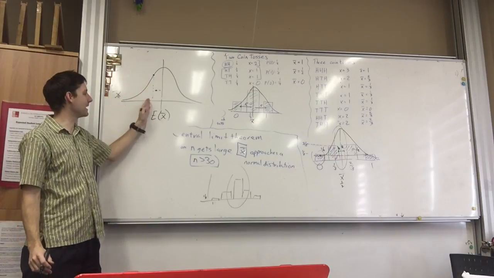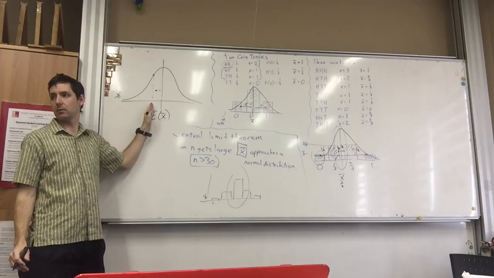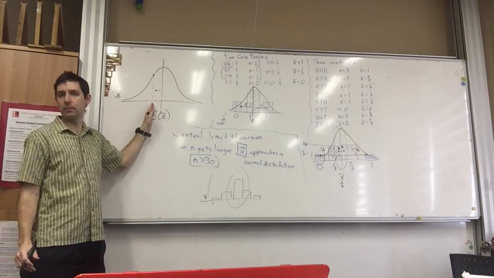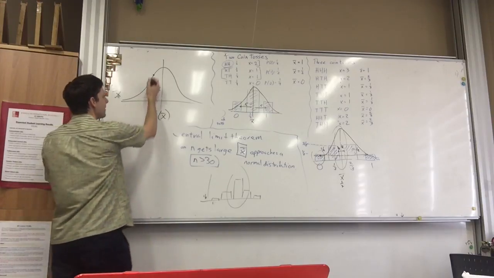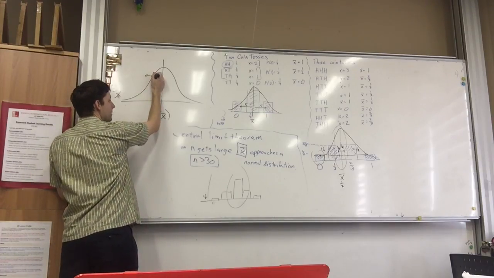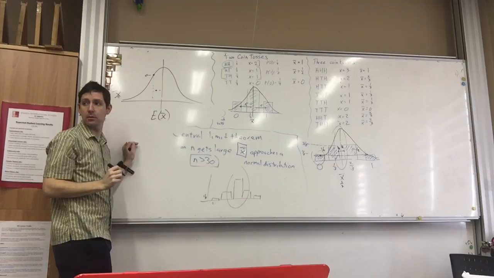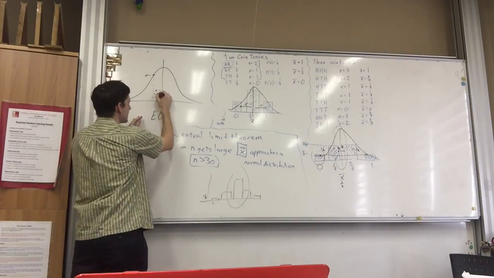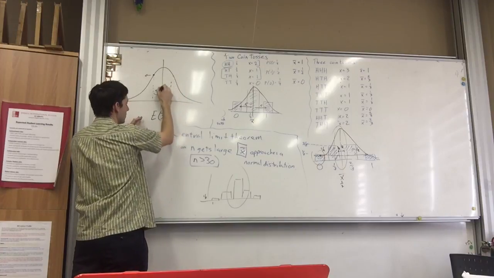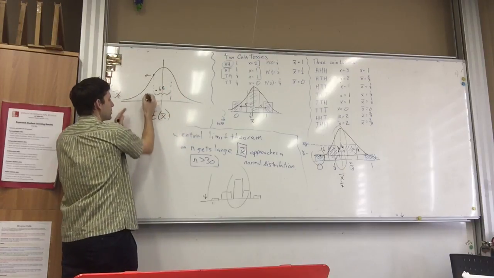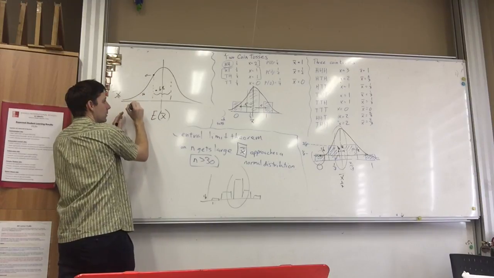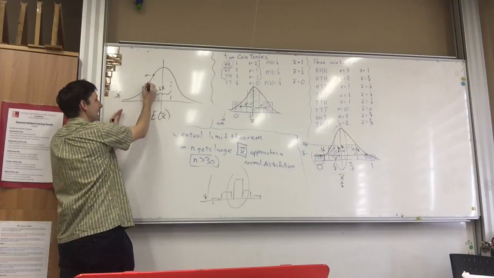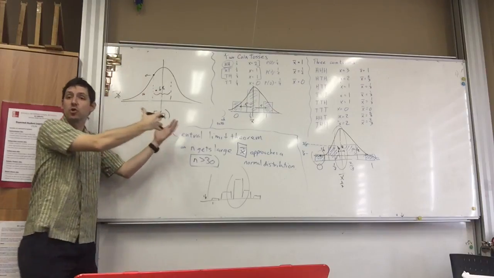What's the probability that I'm going to get a number that's lower than the mean again? Half of the time, right? Okay, what's the probability that I'm going to get something lower than this point? Because I got 68 between here, right? Which means there's only 16% probability that I'm going to get it further to the left,